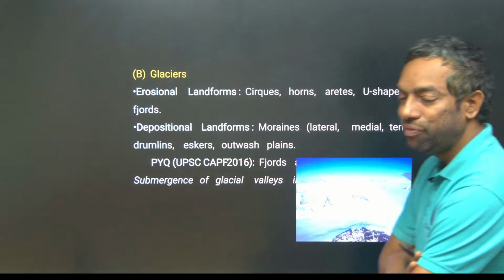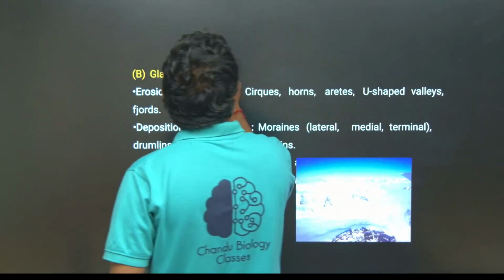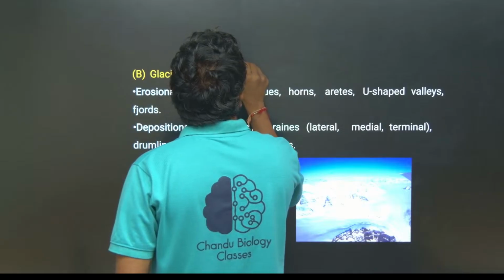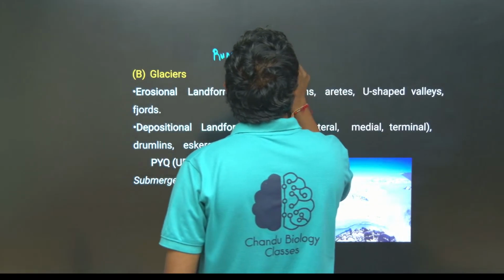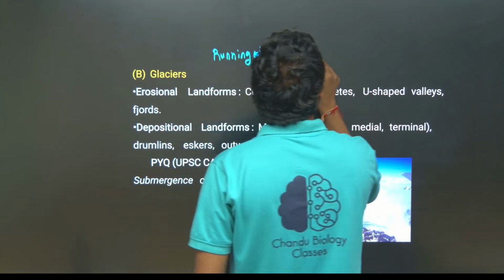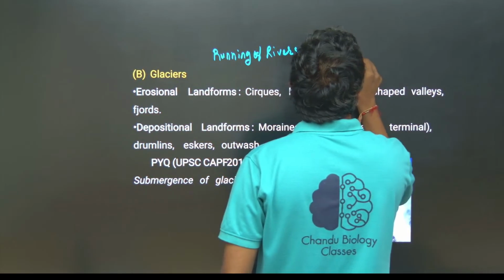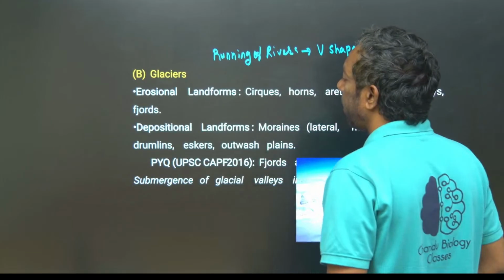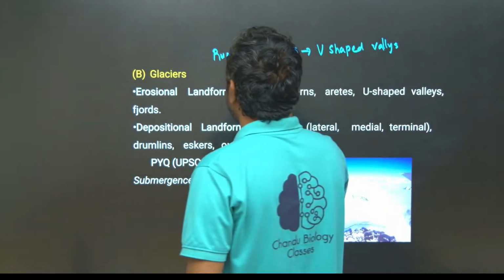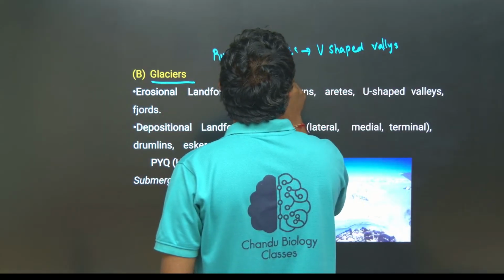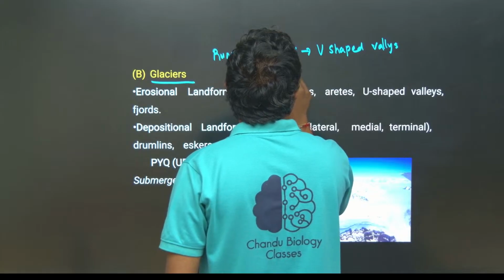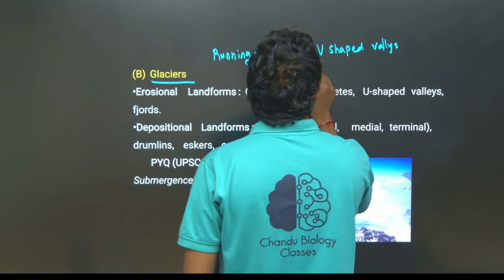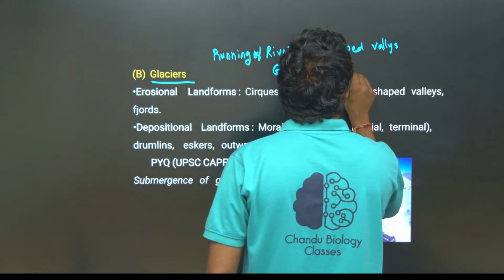They can ask you what V-shaped valleys are. The running of rivers creates erosion, creating V-shaped valleys, and glaciers create U-shaped valleys.